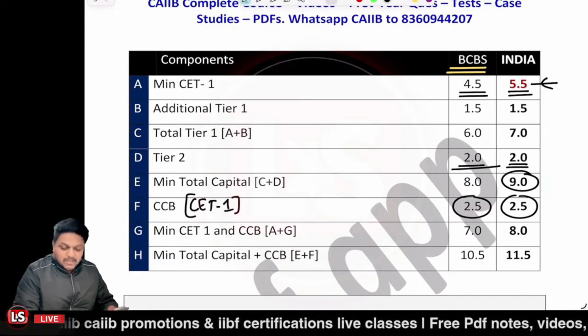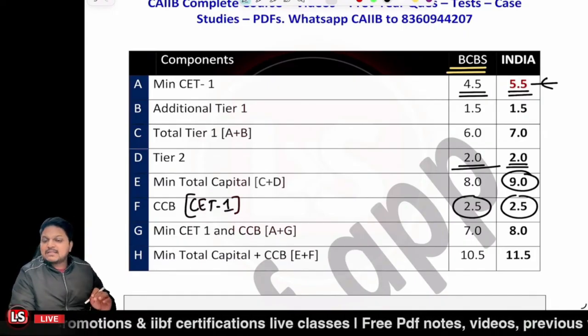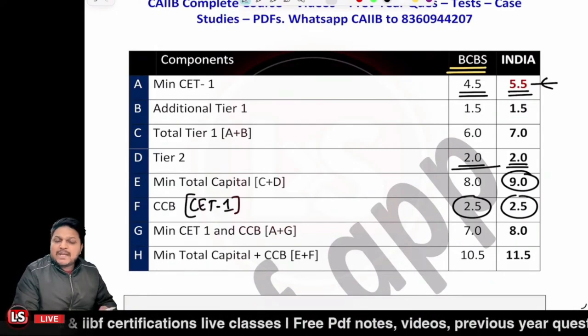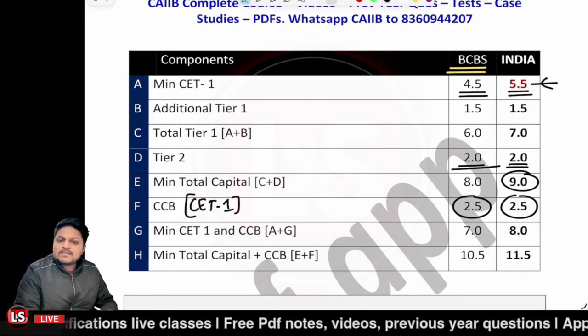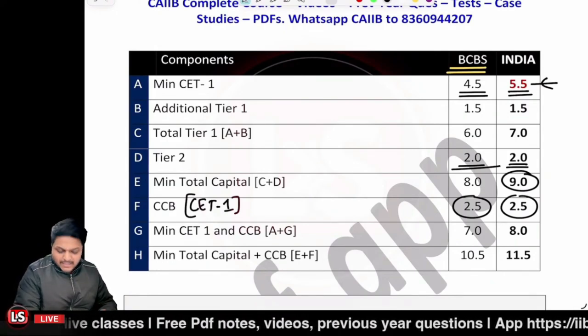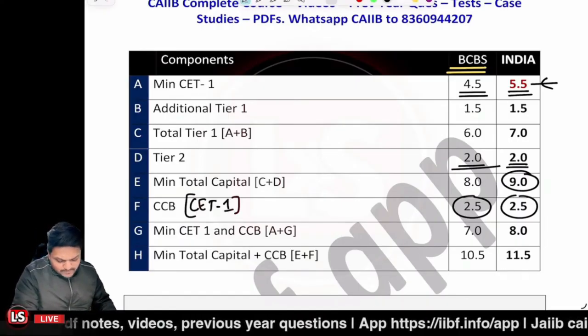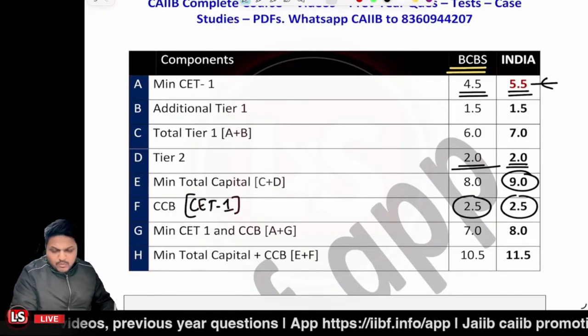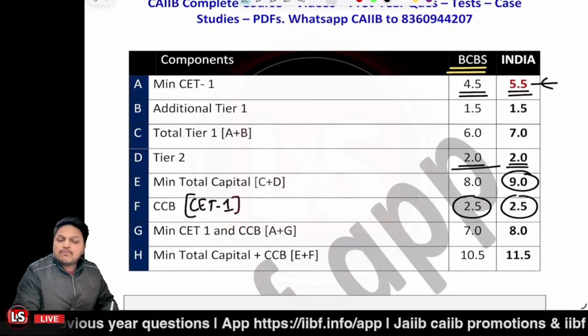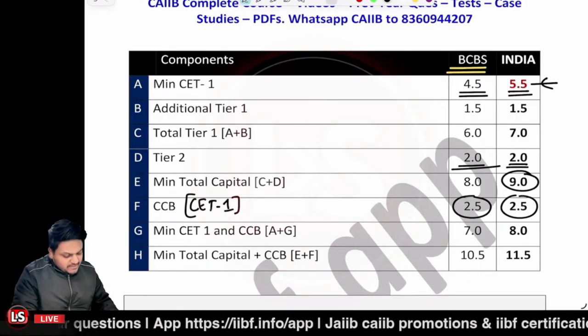But right now, just understand this point, that the CCB is maintained from the same components from which the CET1 is made, right? So extra CET1 of 2.5% is to be maintained. So the minimum CET1 would be equal to what? In the case of India, it will be 5.5% plus 2.5%, that is 8%.